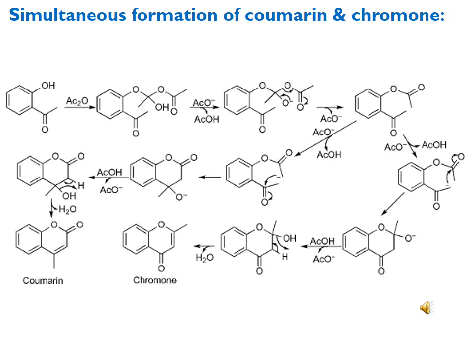These chances are equal here, but they can be different, and on that basis there may be different percentages of the resulting product. That is, in some cases we may get more percentage of coumarin and in some cases more percentage of chromone.